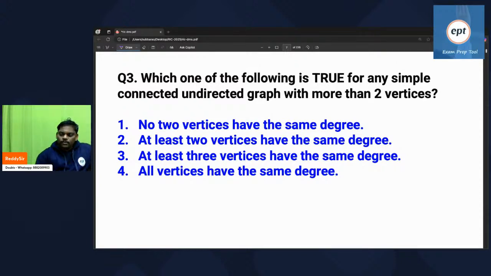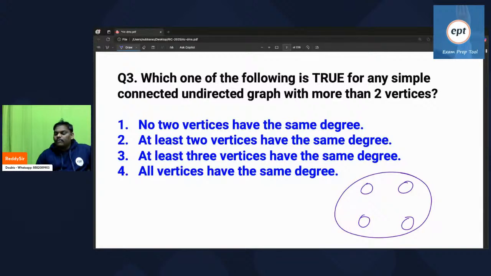Everyone try. These kinds of things you can try by taking an example. Connected graph with more than 2 vertices. Option 1 says no 2 vertices have same degree. See, all are having degree 2, so it's wrong.